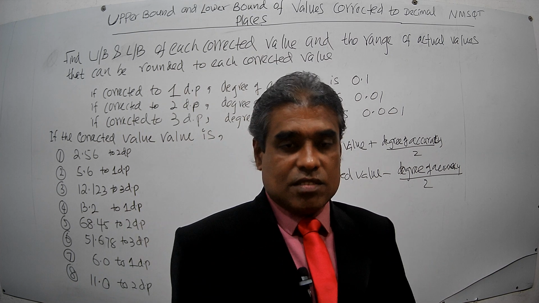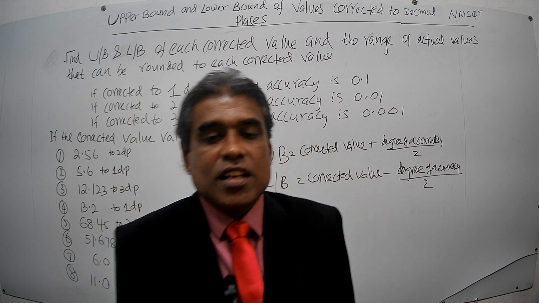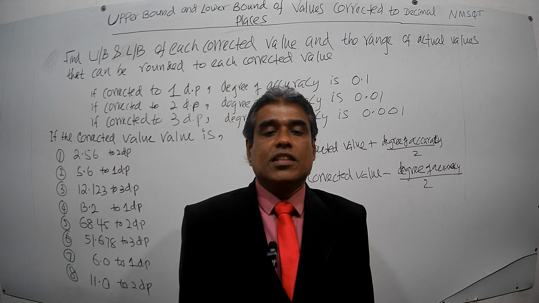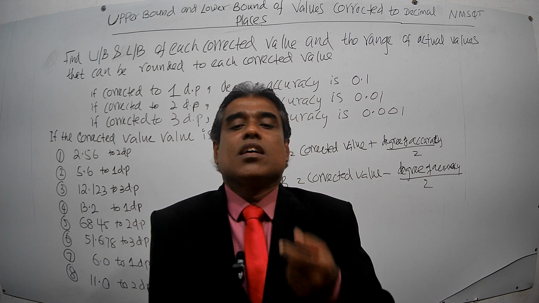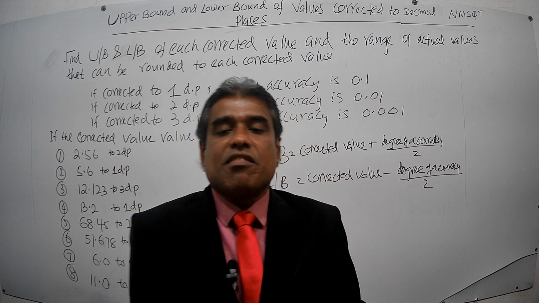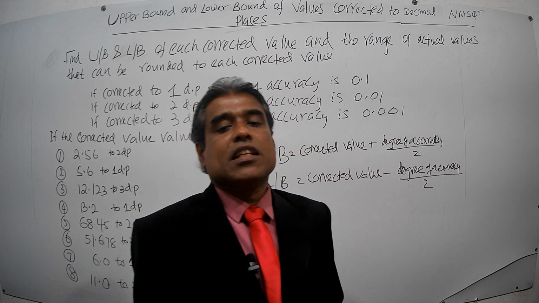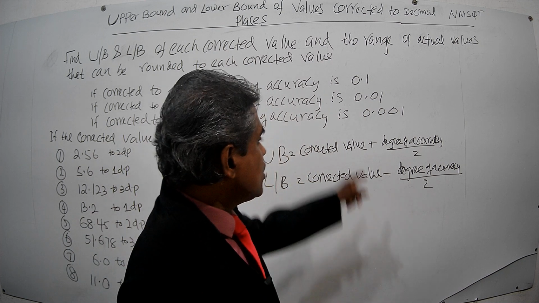When the number has been corrected to three decimal places, the place value of the degree of accuracy is the third decimal place, and the degree of accuracy that should be used in the upper bound and lower bound formula is 0.001.